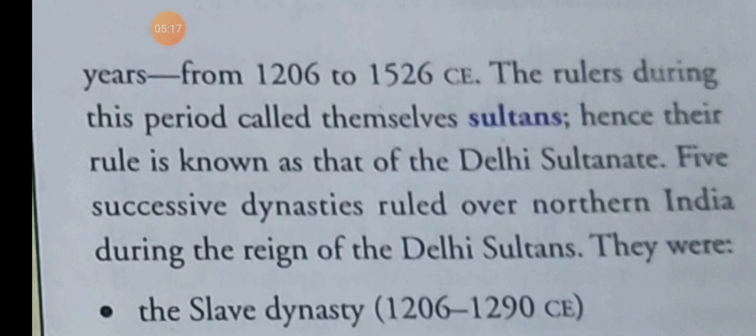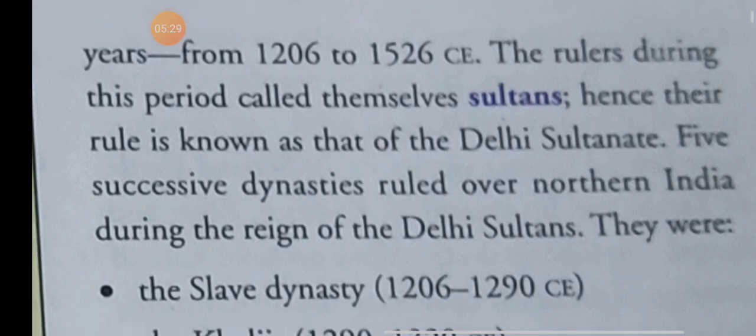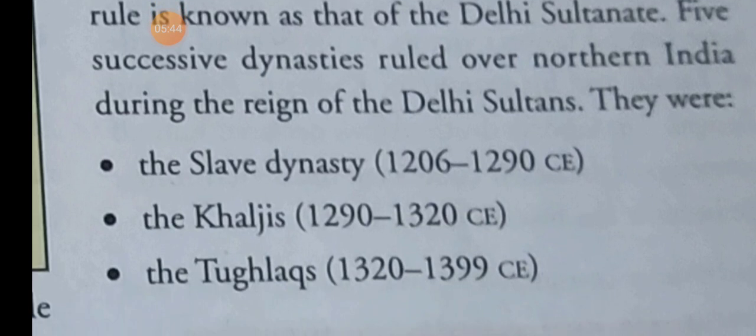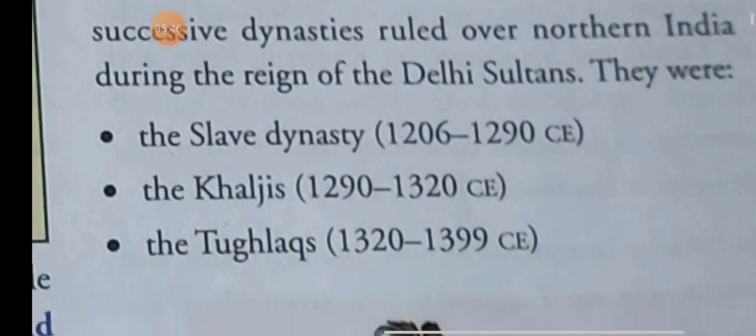Because these Muslim rulers ruled in Delhi and called themselves sultans, their rule is known as the Delhi Sultanate. Five successive dynasties ruled over northern India. All five belonged to Muslims, but the dynasties were different.